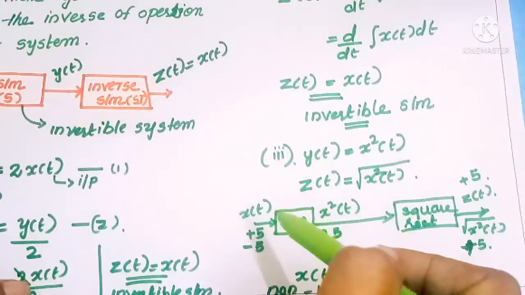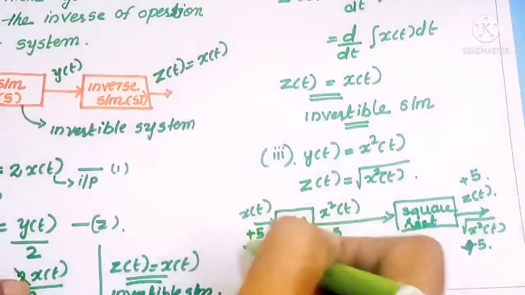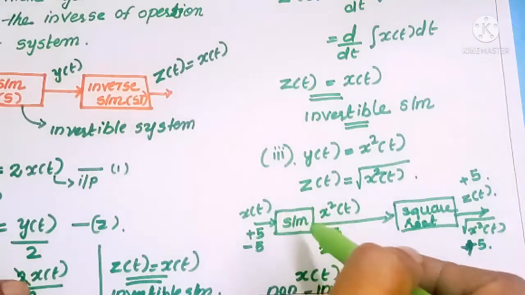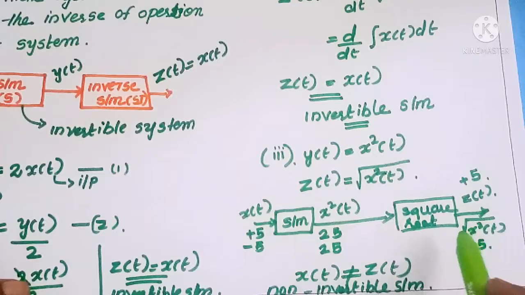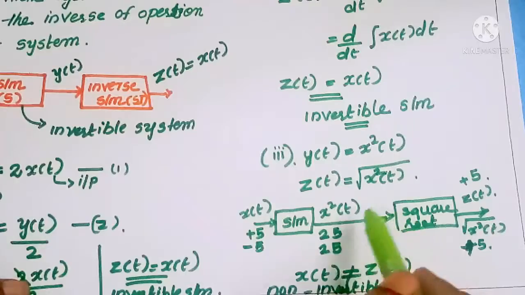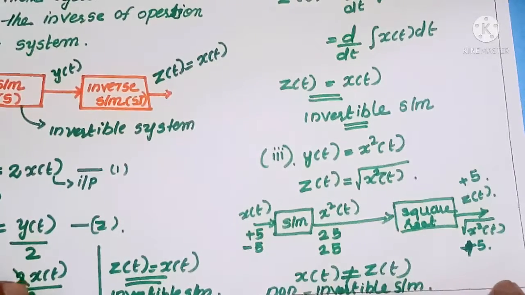When we give plus x of t or minus x of t as the input to the system, the inverse system only gives plus x of t as the output. So x of t is not equal to z of t, and we call this system a non-invertible system. Did you understand the concept? So these are the details about invertible and non-invertible systems.